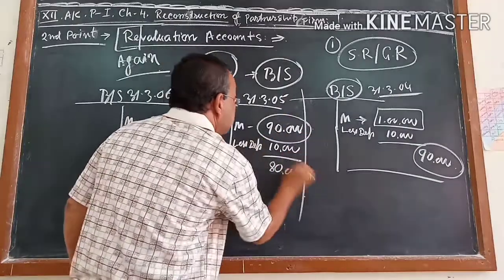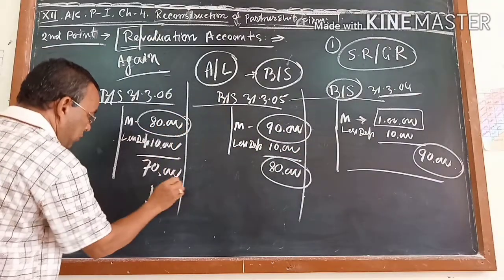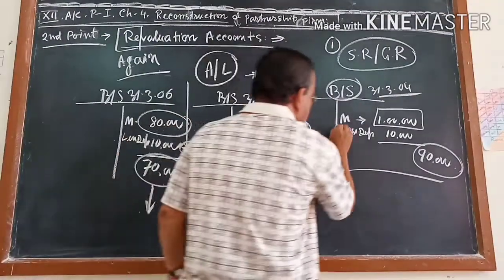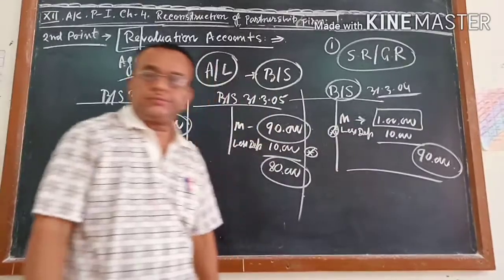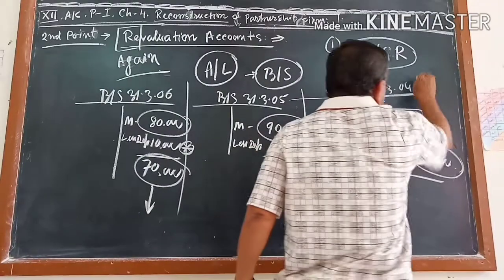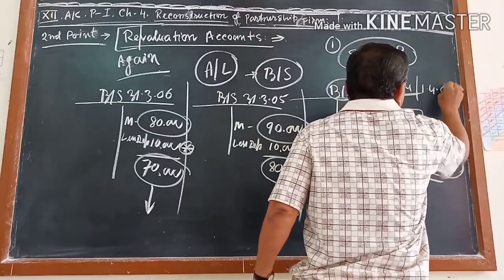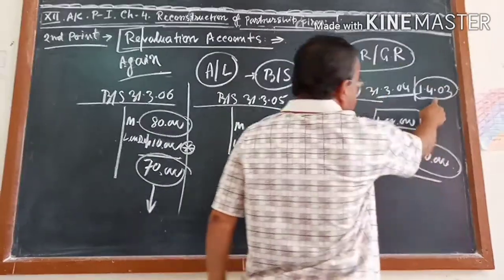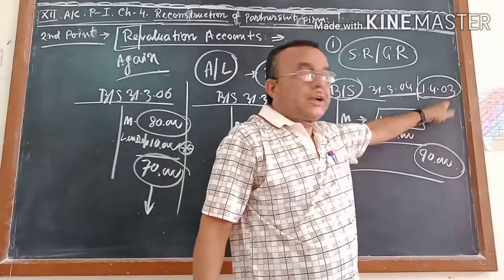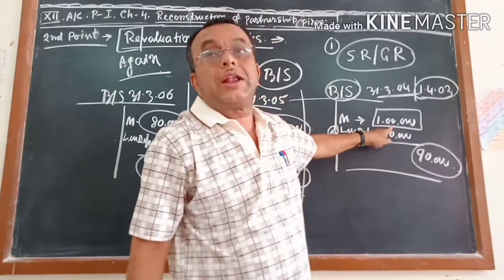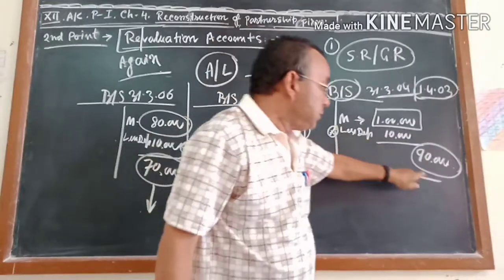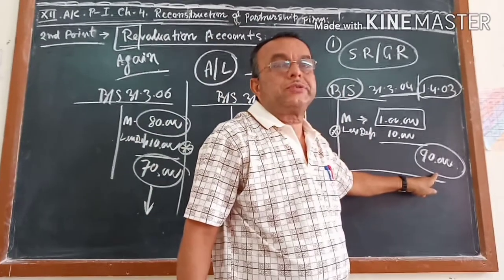What is this and what is this? This is the depreciation amount, as all of you know, according to the straight line method. In the first year when you purchase the machine, say on 1-4-2003, you purchased the machine. At that time the cost of the machine was 1 lakh. In the first year you deducted depreciation of rupees 10,000 and got the value of 90,000.